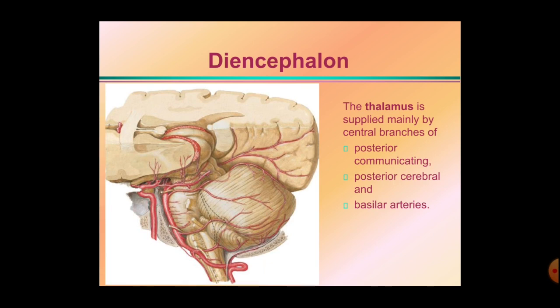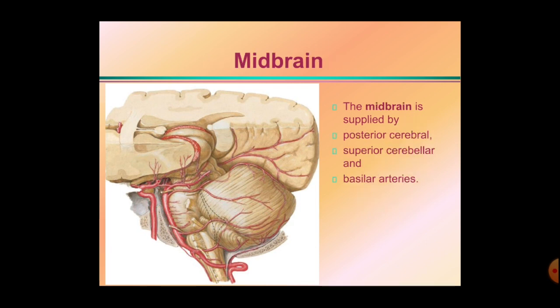Now the diencephalon is supplied by the central branches arising from the posterior communicating artery. Here this is the area of the diencephalon. It is supplied by the posterior communicating artery as well as the posterior cerebral artery and also by the basilar artery. Next is the midbrain. Here this is the midbrain. The midbrain is mainly supplied by the posterior cerebral artery and the superior cerebellar artery. Along with that, a small portion is supplied by the basilar artery.